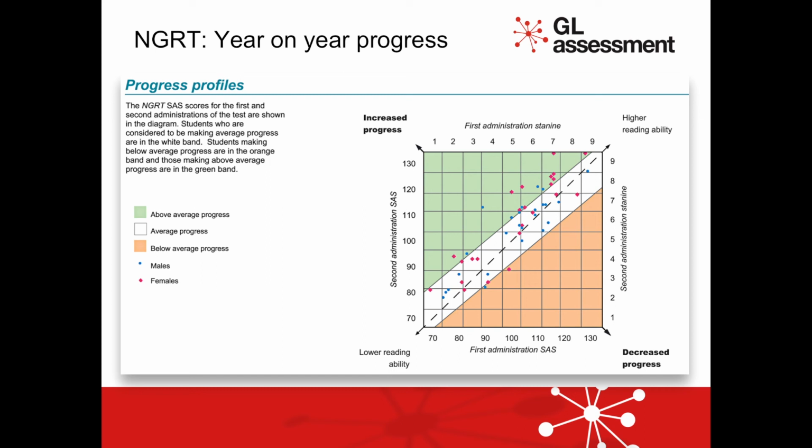This change in standardized scores can also be visualized in a scatter graph. The white area represents the average change of standardized scores made by the national sample. Those making more progress than the average group are plotted in the green area, and those making less progress in the orange area. Note that starting with a very low first administration standardized score will require a larger change in standardized score to move into the above average progress than starting with a high standardized score.